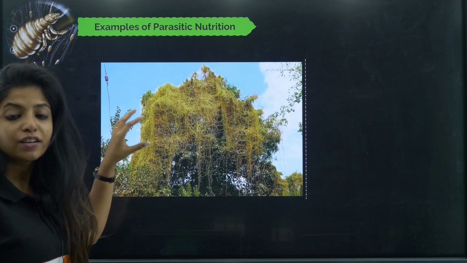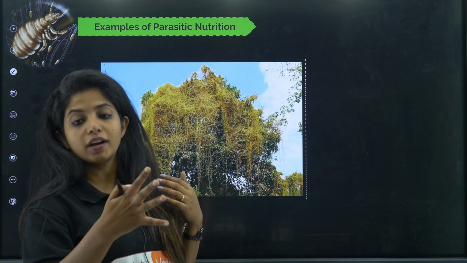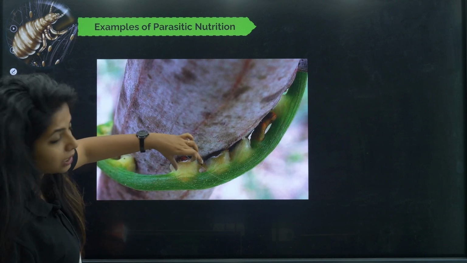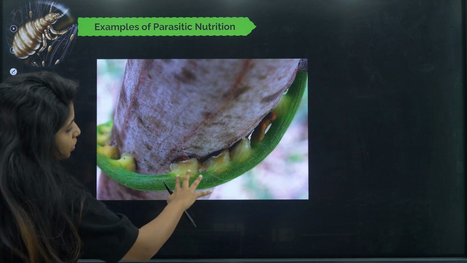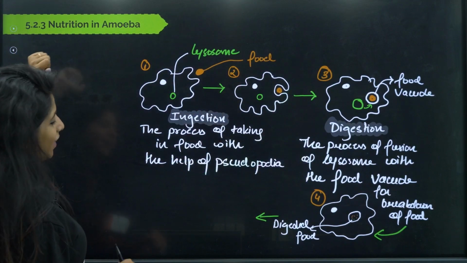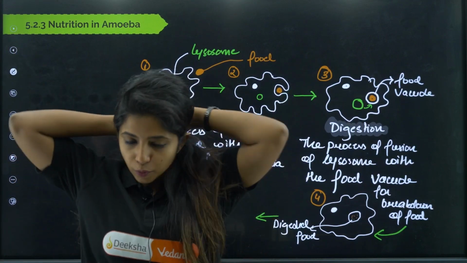This is known as Cuscuta, also known as amarbel. It has haustoria. Remember the term haustoria. This is the haustoria that it has. I told you, right? Finger-like projections that go inside the plant's body. So that's all about the different types of heterotrophic mode of nutrition.